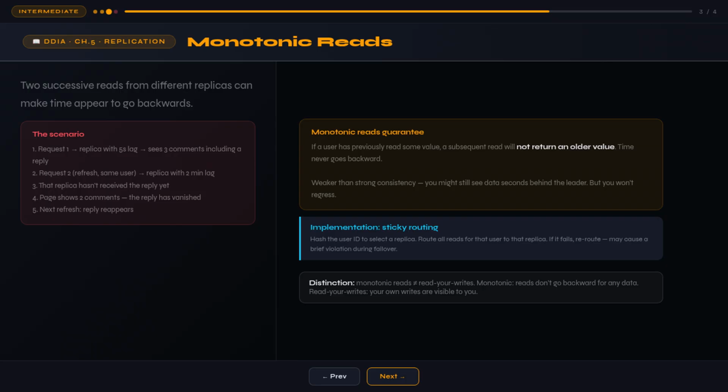The guarantee that prevents this is called monotonic reads. It means, if a user has previously read some value, a subsequent read will not return an older value. The user will never move backward in time. Monotonic reads is a weaker guarantee than strong consistency. Users might still see data that's seconds or minutes behind the leader. But they won't see data that regresses. Once you've seen the comment reply, you'll always see it going forward.